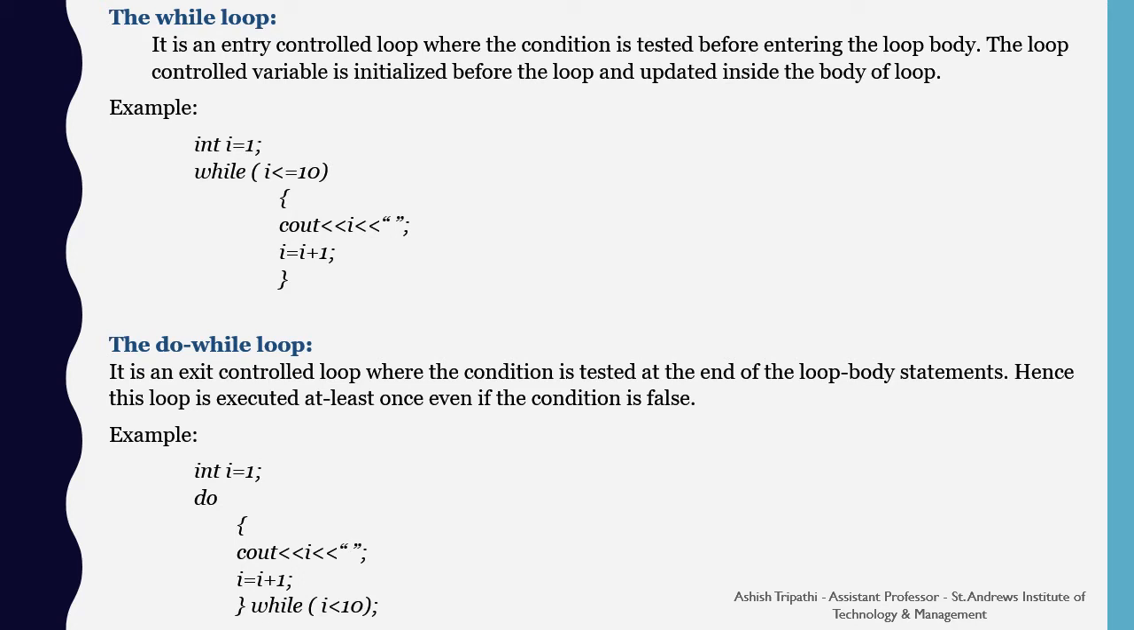In this example, we are writing the do statement before the body of the loop and the while statement at the end of the loop. Notice that the while statement has a semicolon after it, to differentiate it from the normal while loop.